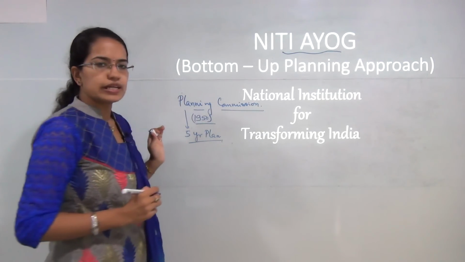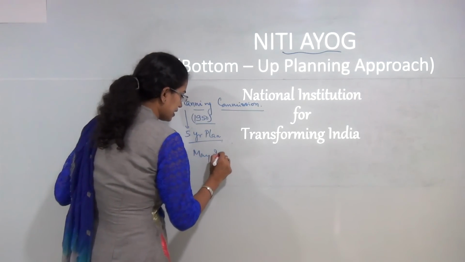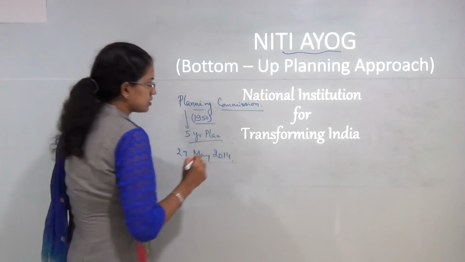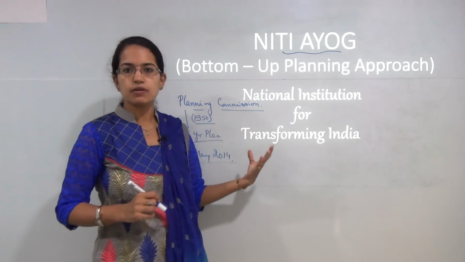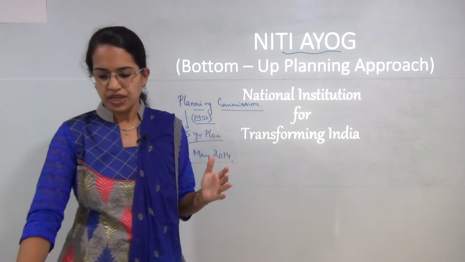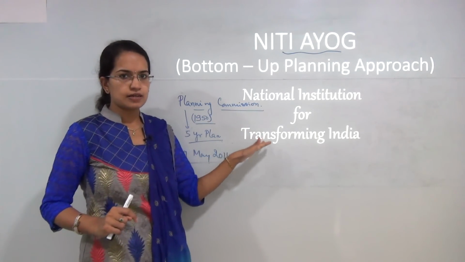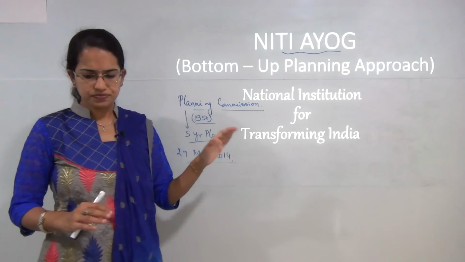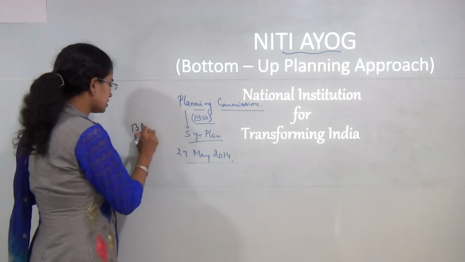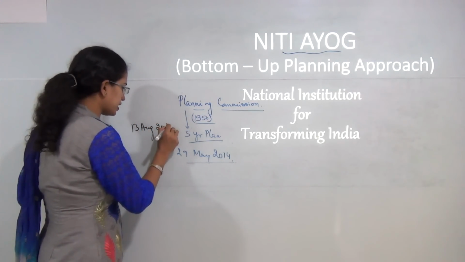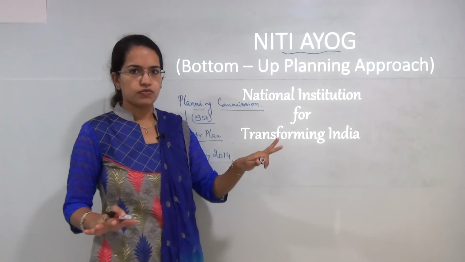However, on 29th May 2014, there was a committee that laid forward the idea that this Planning Commission should be replaced by a more controlled commission, and that was laid forward by the Independent Evaluation Committee. As a result, on 13th August 2014, this Planning Commission was scrapped off.